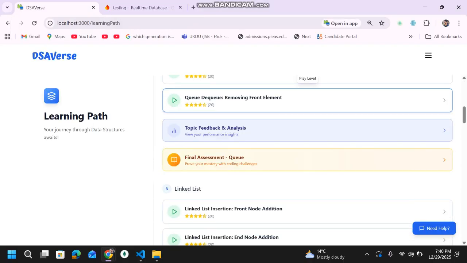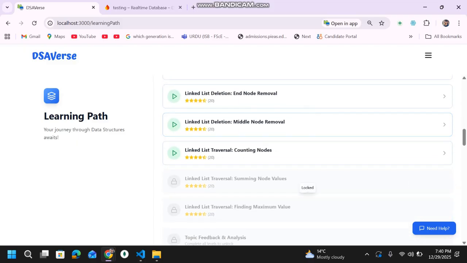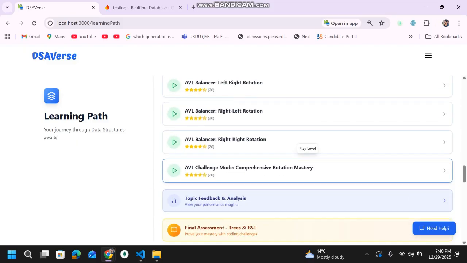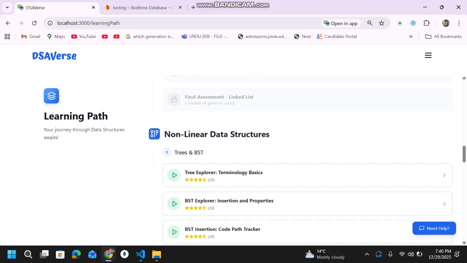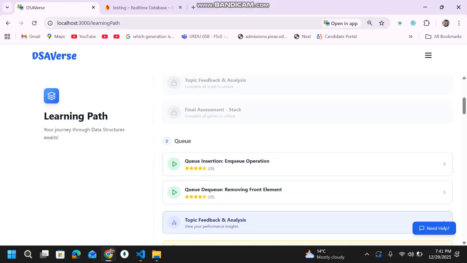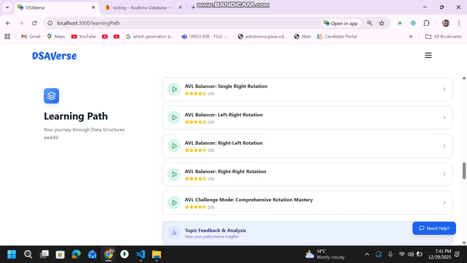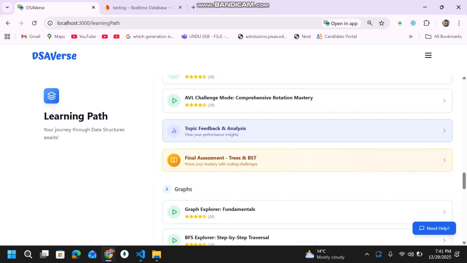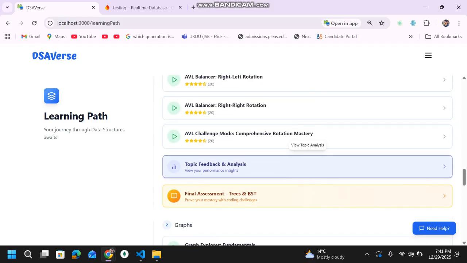So I'll just continue through the learning path just to show you. So my games are in this format. I've covered various topics in trees as well. You can see AVL, you can see BST. Now let me show you one thing. After completing all the games, you can get topic specific feedback.